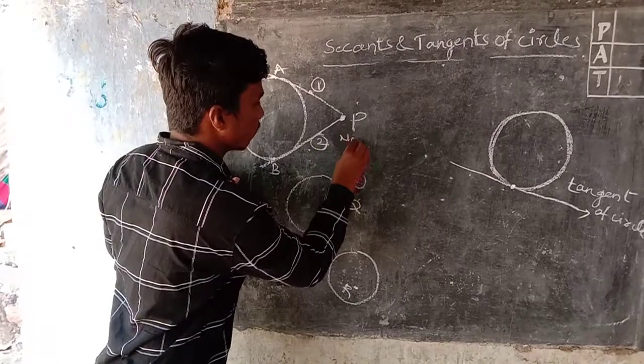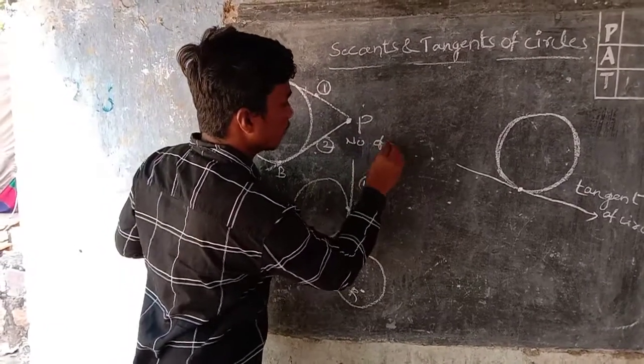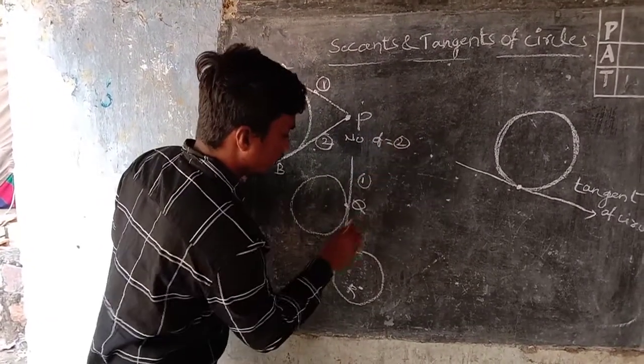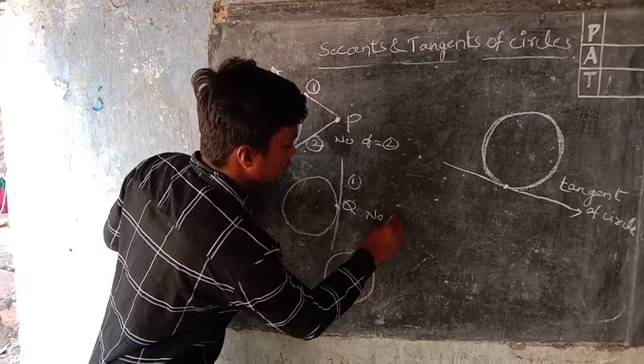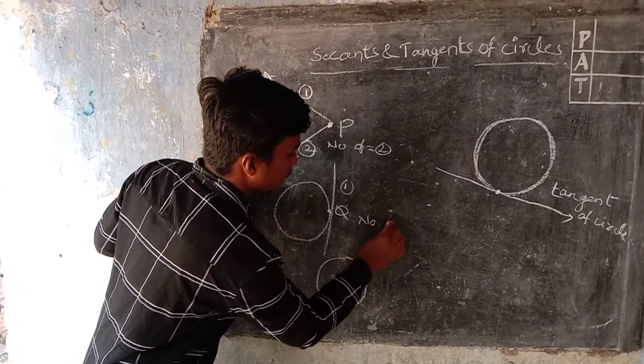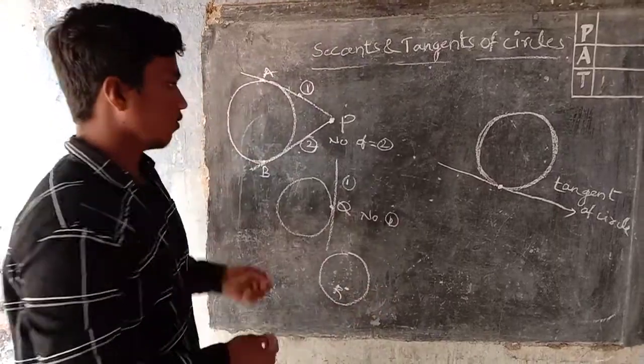Your number of tangents 2. Here number of tangents 1. Here 0.